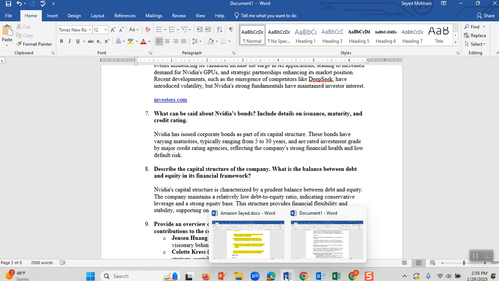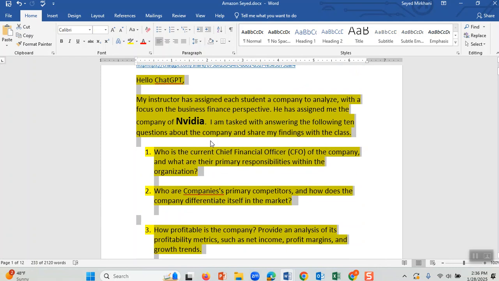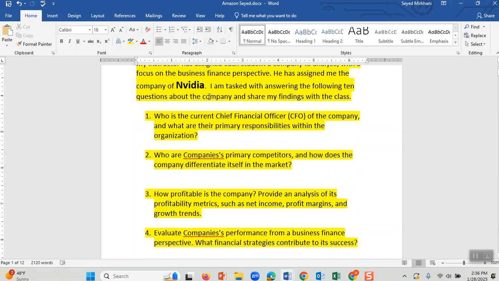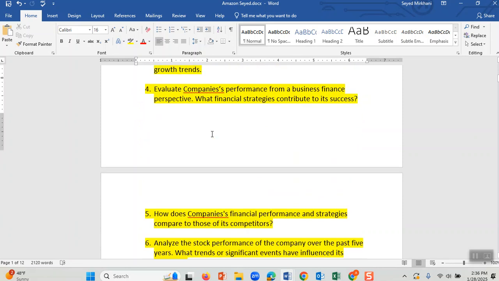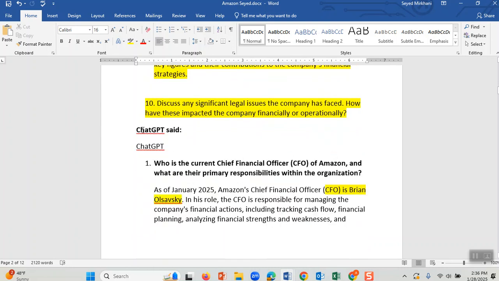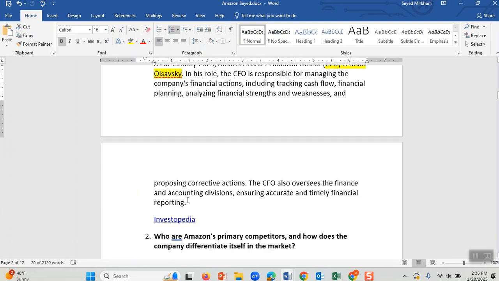After you find your company, imagine I found mine, which was NVIDIA. In NVIDIA, as you all see, after I transferred to Microsoft Word, I highlighted my questions for ChatGPT in yellow. I want you to do the same, highlight it in yellow. After you do that, ChatGPT gives you the answer. And the most important answer to this question, who is the chief financial officer, it found it. It said it is Brian Olansky. Therefore, it puts that in here.